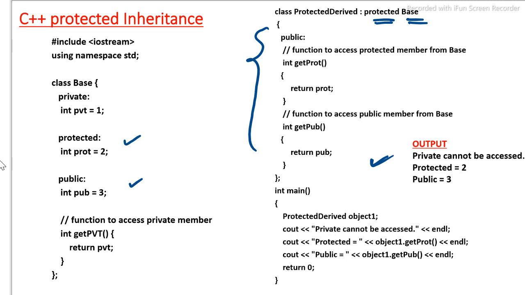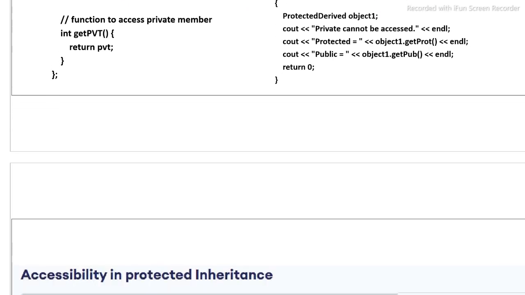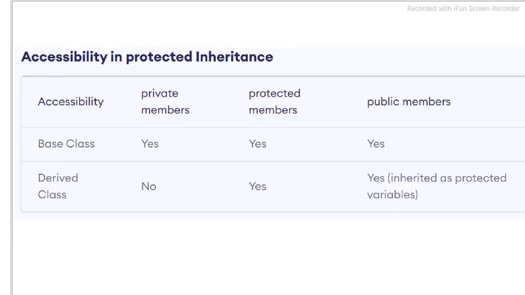So using these two public functions get prot and get pub, we are accessing this protected data. We are accessing this derived data which is in protected visibility mode, and the accessibility is like this: the private data members are accessible in the base class but not in the derived class. Protected data members are accessible in the base class and derived class both. Similarly, public data members can be accessed in the base class and also in the derived class, and their visibility mode will change to protected in the derived class.